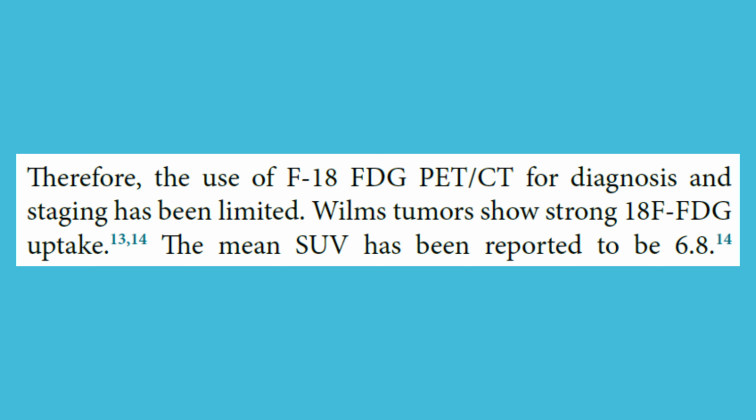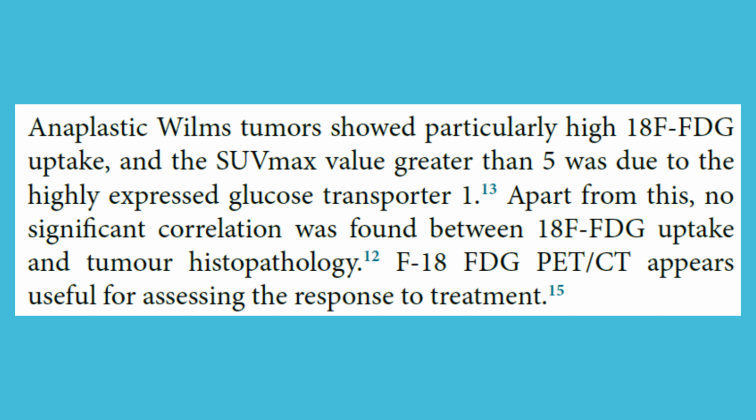Wilms tumors show strong 18F-FDG uptake. The mean SUV has been reported to be 6.8. Anaplastic Wilms tumors showed particularly high 18F-FDG uptake, and the SUVmax value greater than 5 was due to the highly expressed glucose transporter 1. Apart from this, no significant correlation was found between 18F-FDG uptake and tumor histopathology.